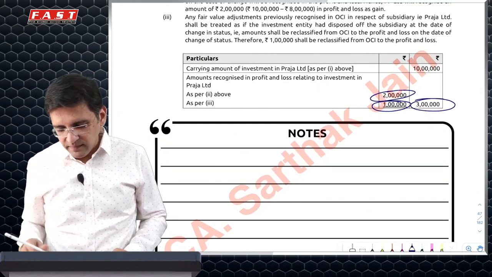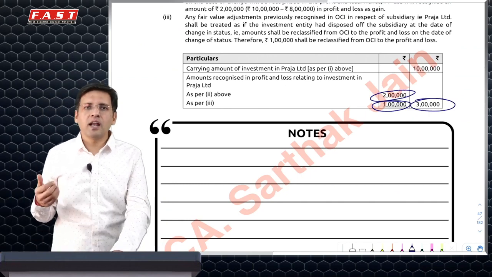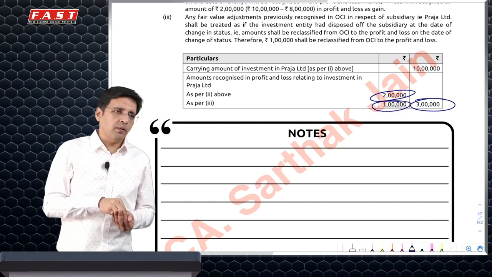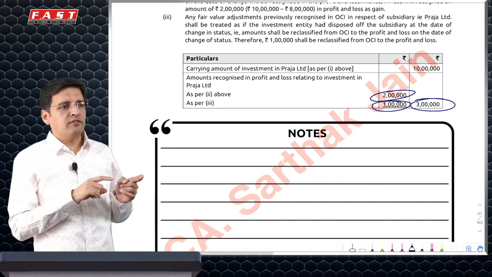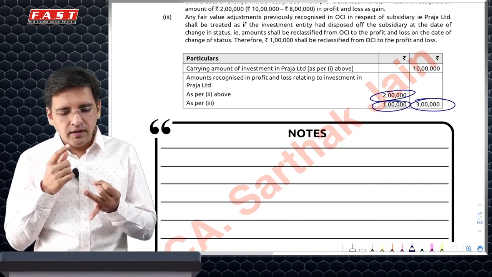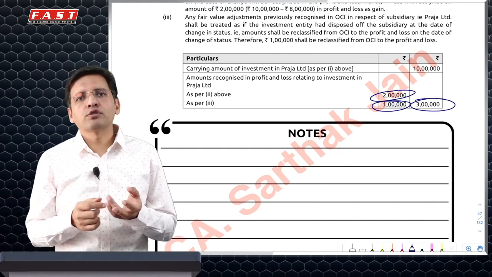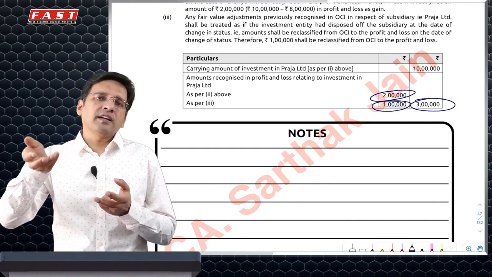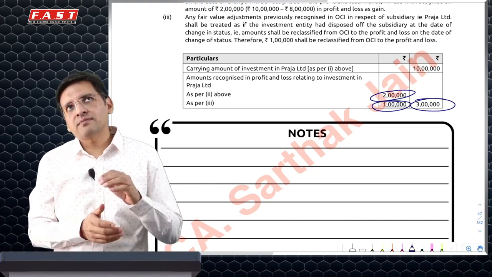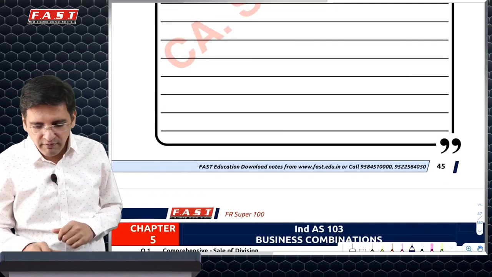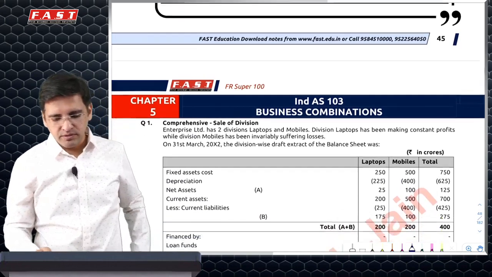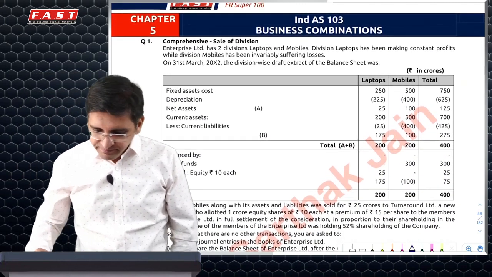So they have reclassified a gain of 3 lakh rupees and total gain of 3 lakh they have booked. 1 lakh they have reclassified to PRL. 2 lakh they have booked it now. As per Ind AS 27, when a non-investment entity classifies to be an investment entity, it has to book the investment at fair value and recognize gain or loss to PRL, and also transfer or reclassify the already recognized gain or losses. They have reclassified it to PRL, whereas in my opinion it is OCI NR, so maybe should have gone to reserves. But if the question comes in the exam, just do what the institute has done and maybe put a note on it.